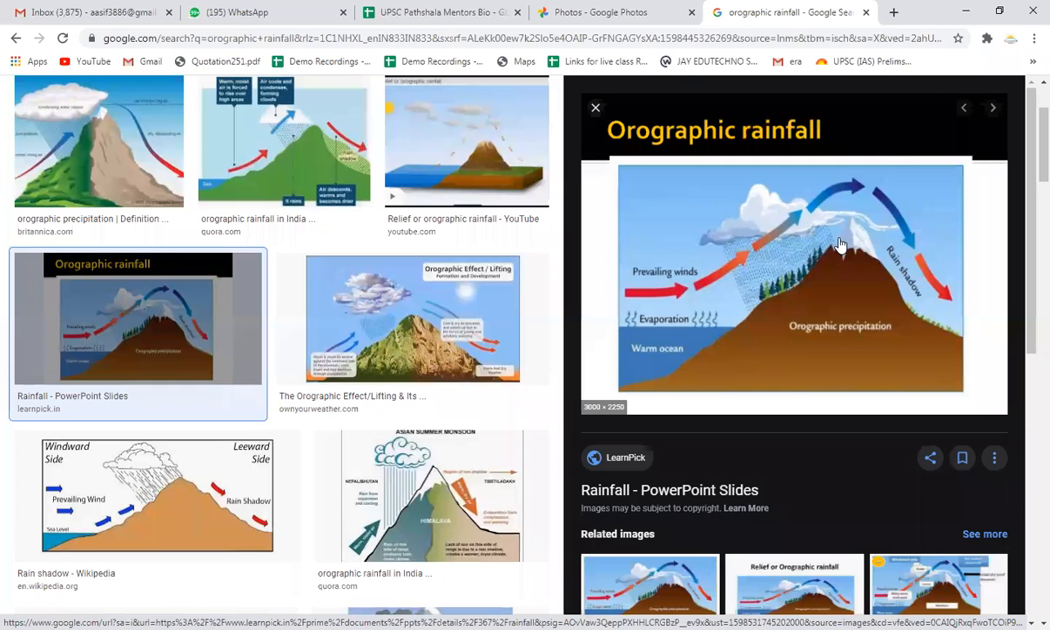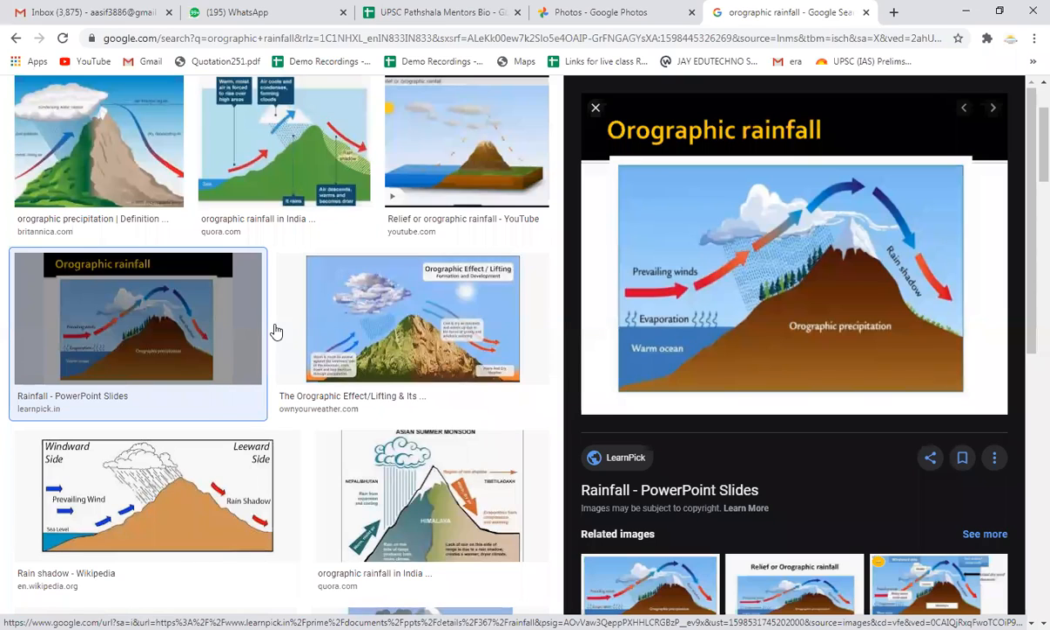But in the convectional rainfall, as the wind moves upwards and the moisture decreases, means whatever water vapor is available in the atmosphere, when it is used up, then obviously the rainfall stops. So during the summer, the rainfall is only around 5 to 10 minutes. आपने देखा होगा कि during the summer, the rainfall is only for 5 to 10 minutes.